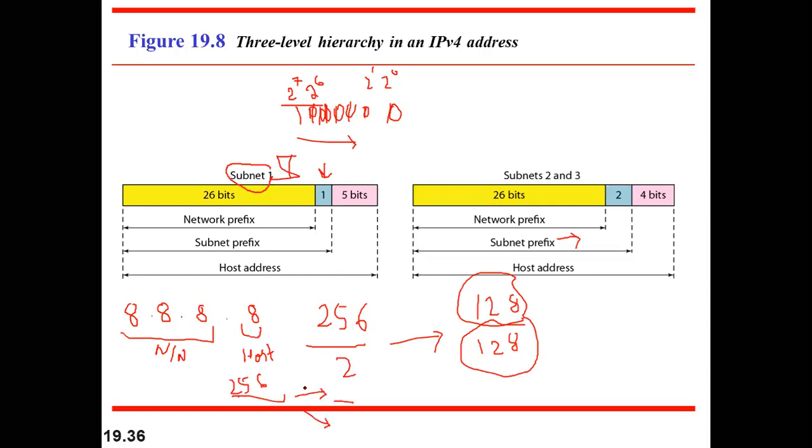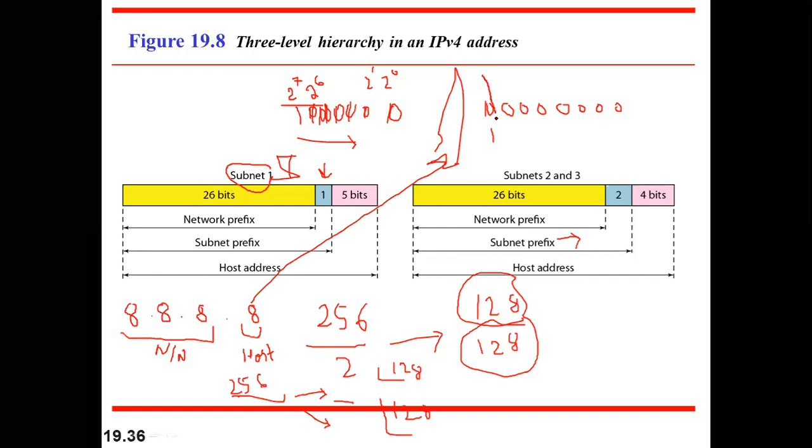So we have two blocks of size 128. One block is 128, the other block is also 128. How can we do that? By simply enabling the next bit. After 24 bits, the next bit is in this last octet. How many bits are in the last octet? We have 8 bits. So I have to enable the first bit.